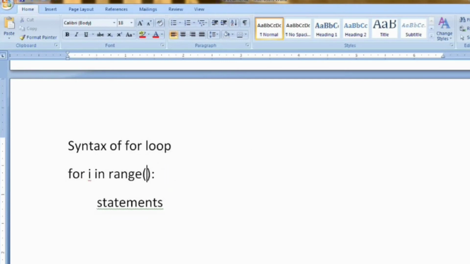If I am specifying here 0 to 5, then the loop will be executed for 0, 1, 2, 3 and 4. It will not be executed for 5. In the same way, the for loop statements should also be indented. For example, now I am going to code it for you.